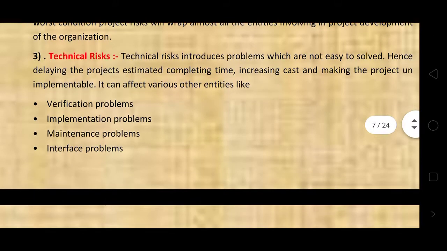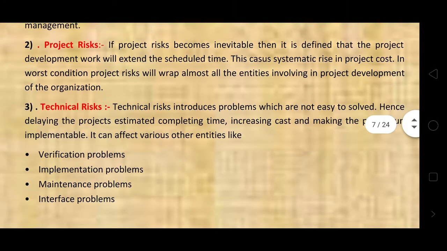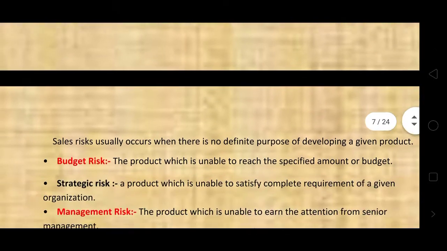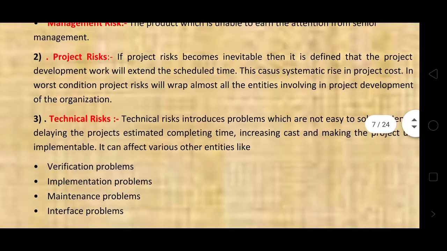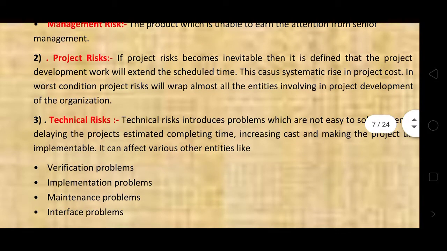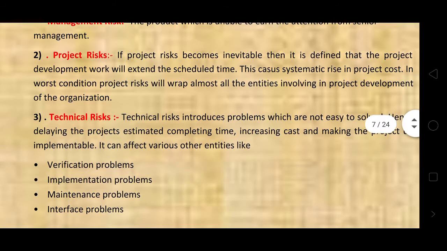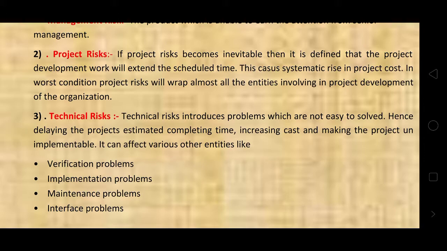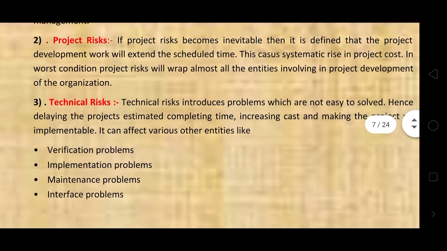Here, technical risk. First one is the business risk, second one is the project risk. In project risk, if it becomes inevitable, the project development work will extend beyond the scheduled time. It affects project time and project cost, and in the worst condition project risk will wrap almost all the entities involved in the project development of the organization. This is the project risk.